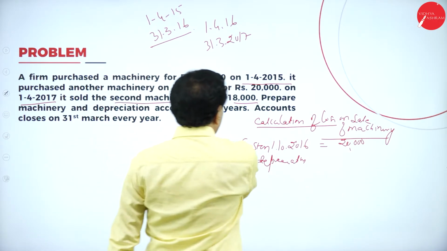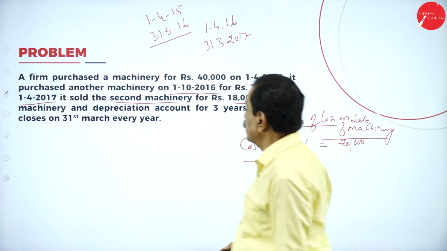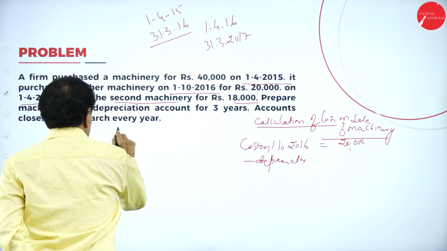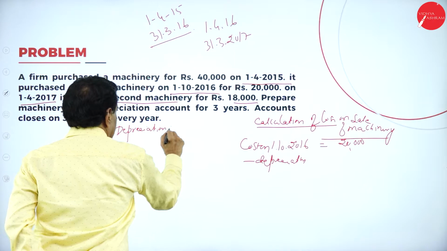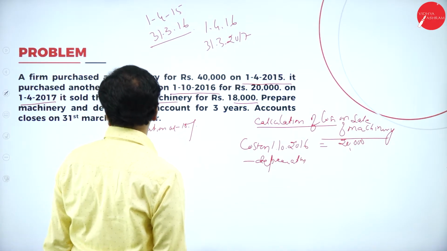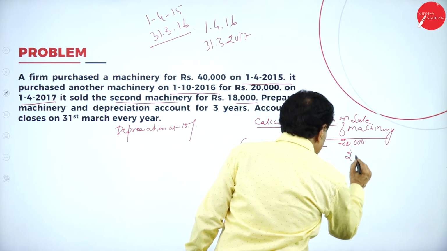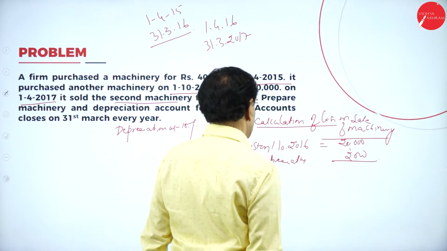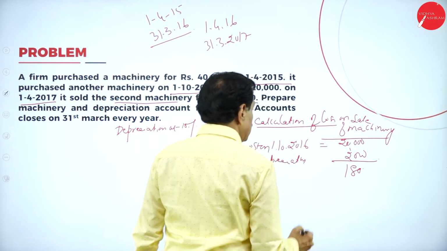Generally, when the percentage is not given for a machinery purchase, assume depreciation at 10%. So 10% on this is 2,000.